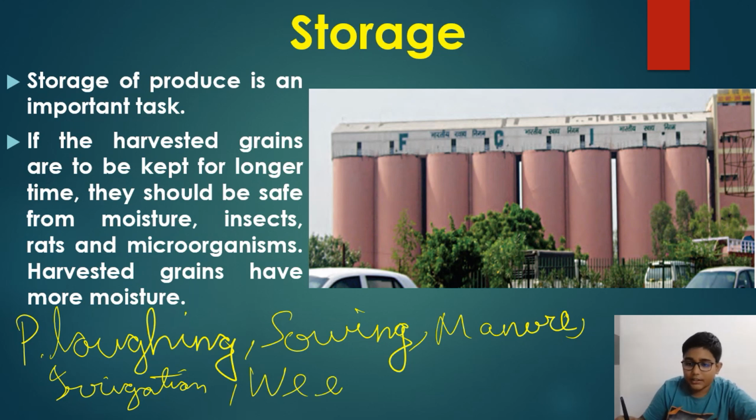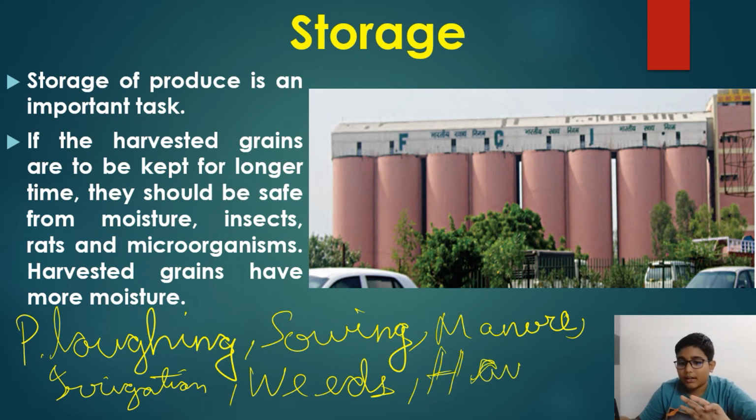1, 2, 3, 4, 5. So these 5 methods are done. After that comes harvesting, cutting of the crops, and the final step is storage. There is one more method, winnowing, separating the grains from chaff, but it is not included in the 7 most important. But if I add it, there is no problem. So winnowing.